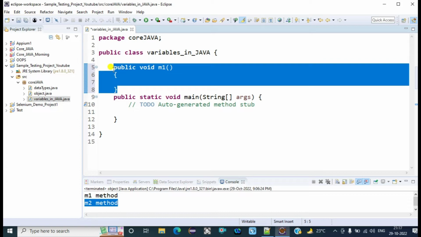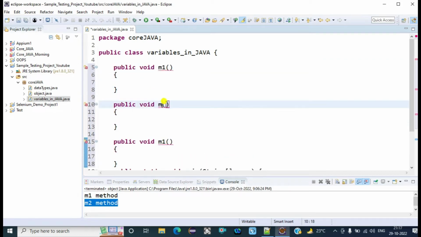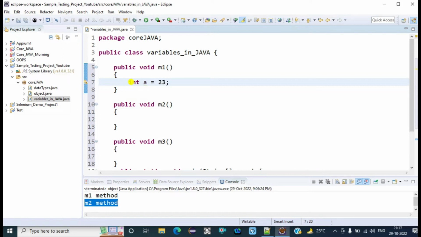This is the M1 method, now M2 and M3. Suppose there are 3 different methods, M1, M2, M3 inside the class, and we are creating one variable inside method M1. We have created one integer variable. The data type of this variable is integer, and this variable is declared inside the method body. So this is known as local variable.